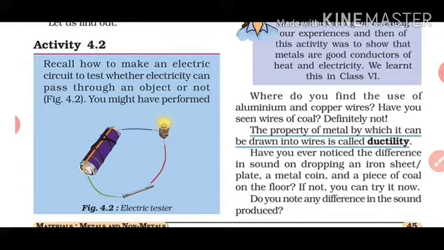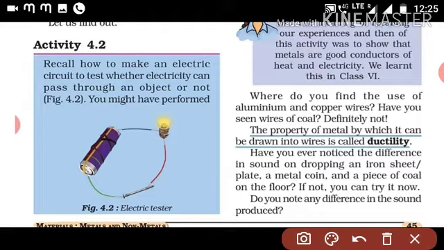So we have made this electric circuit in class 7 and in class 6 also. The circuit tests whether electricity can pass through an object or not. In this figure, you can see this needle kept here and the bulb is glowing. If you keep any material here and the bulb glows, that means that material is what? Metal. And if you keep a material here and the bulb does not glow, then that material will be